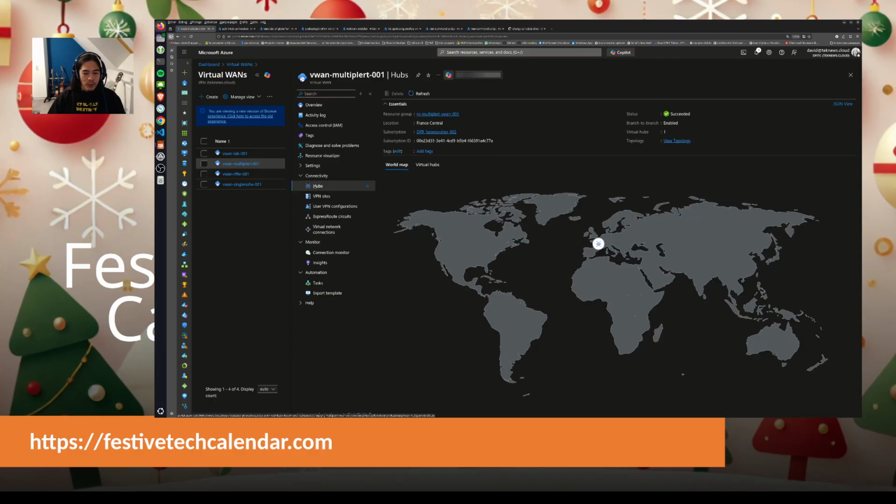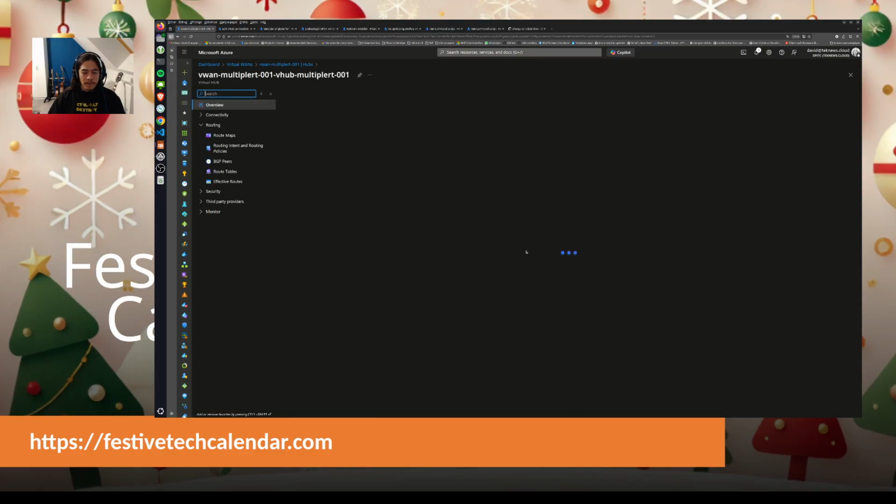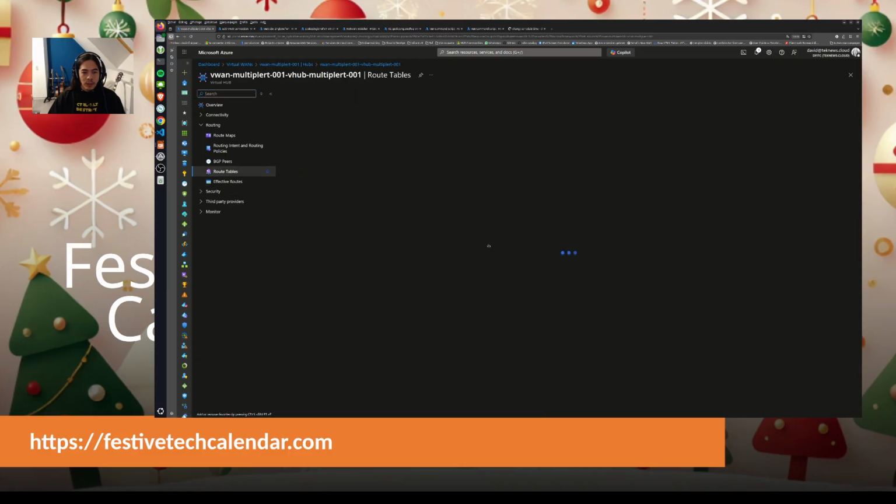I still have one virtual hub, but if I go into the detail of the virtual hub, I will see that I have more than one route table. It's refreshing. Okay, let's click on that.